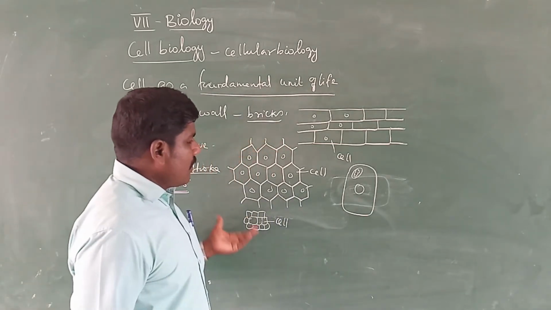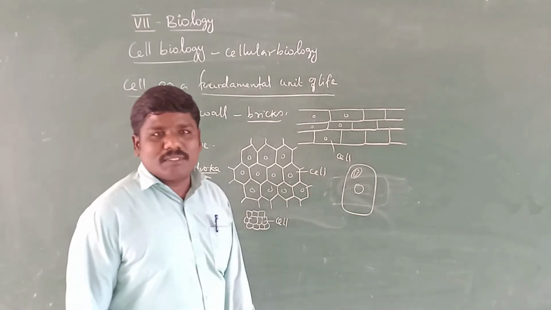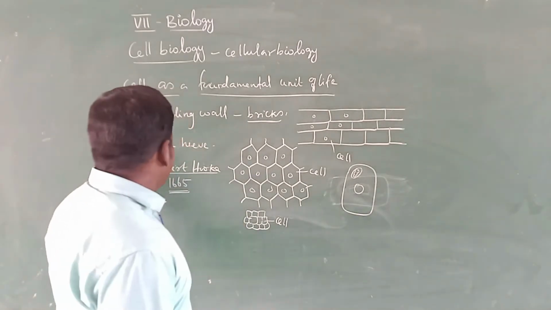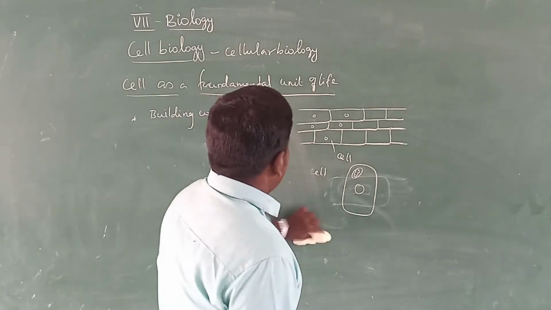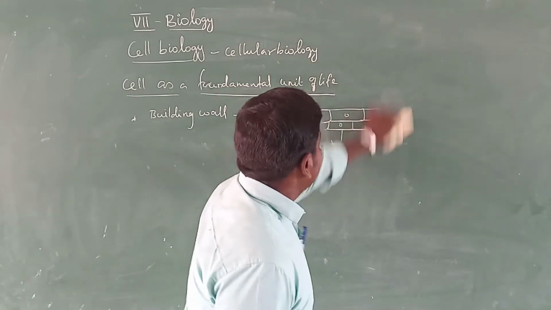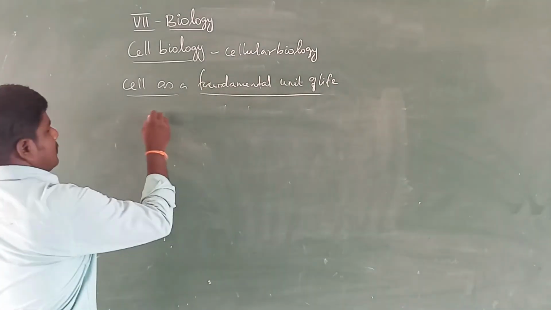Based on the cells, the organisms can be divided into two. There are two types of cells: one is the animal cell and the other is the plant cell.